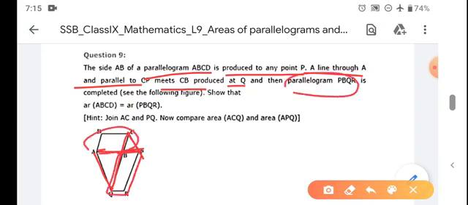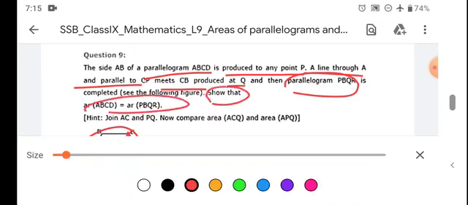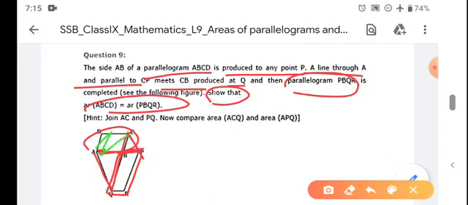It is also given that ABCD is a parallelogram. Show that these have equal area. What you have to show is that ABCD and PBQR have the same area. You have to prove that these two parallelograms have the same area.